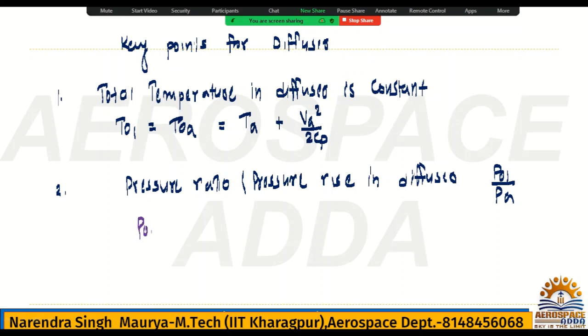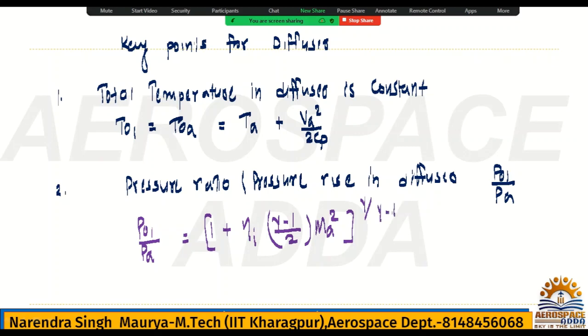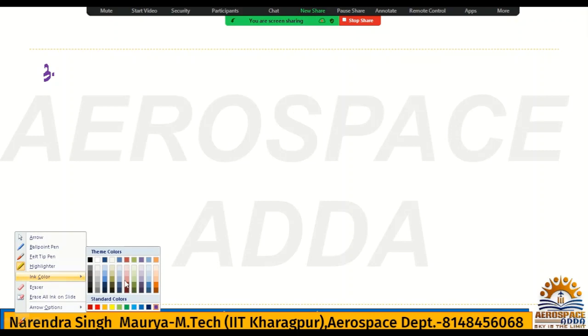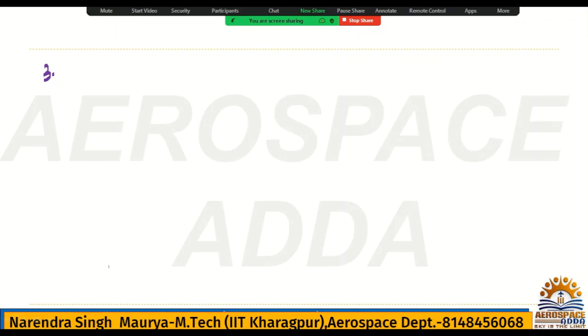Check this formula. If efficiency they have given, then P naught 1 by PA is equal to 1 plus eta I, isentropic efficiency, to the power gamma upon gamma minus 1. If they have given the efficiency, then use this efficiency. This is the second point. Third point. All the key points need to remember. In a question, once we solve, then you should write the formula.